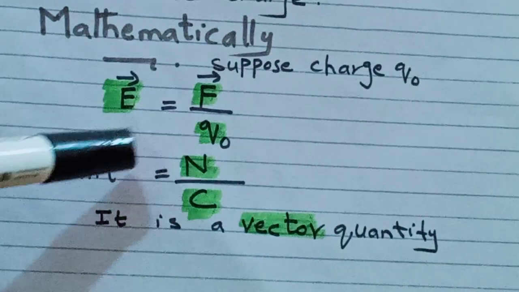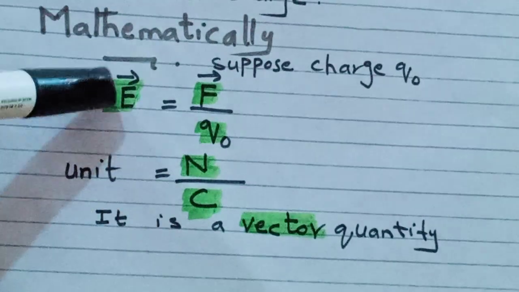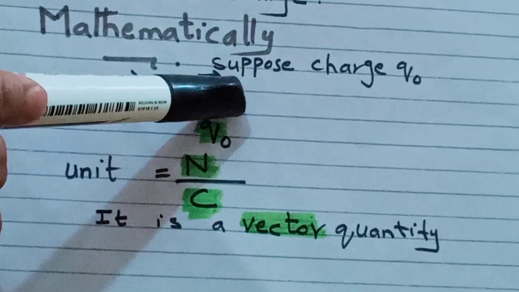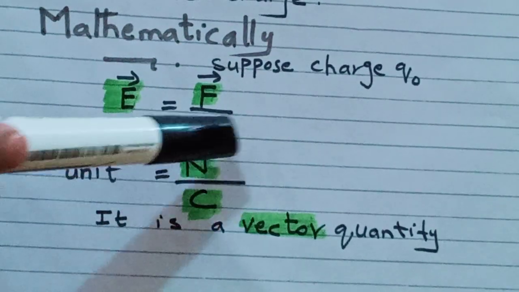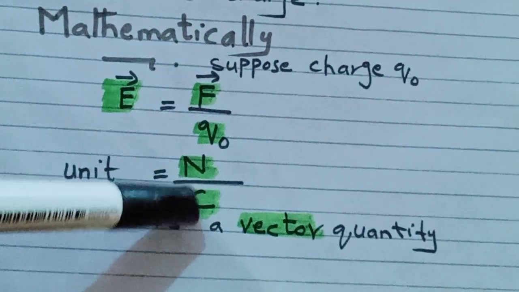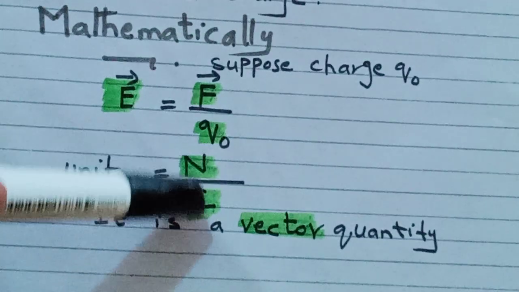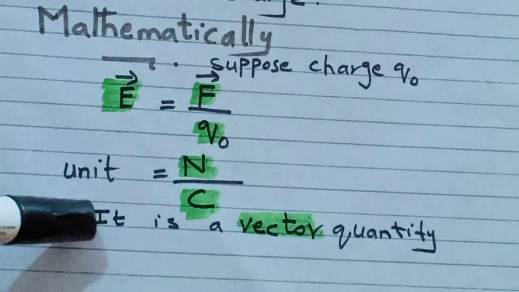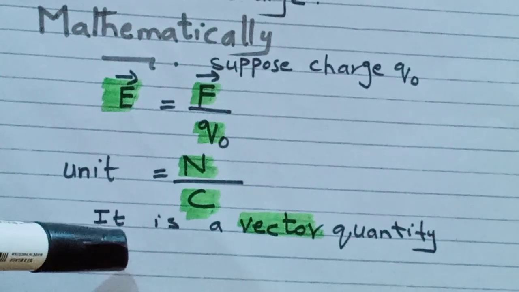If we derive the unit of intensity, we use this formula. The unit of force is Newton and the unit of charge is Coulomb. So the unit of intensity is Newton per Coulomb. Intensity is a vector quantity.